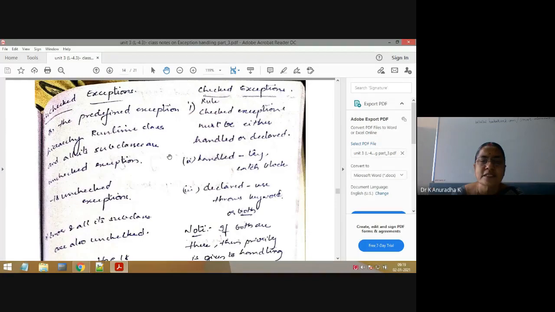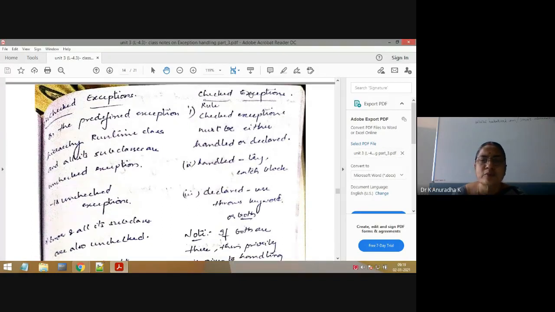That is the meaning of throws keyword. Again, I am repeating the same statement. If a checked exception is raised in any method, and here don't say just exception now, because we have 2 types of exceptions, that's why we should take more care about checked exceptions. So in any method, if a checked exception is raised, there are 2 ways for that method. Either that method can handle that exception using try catch blocks, or the method can throw that exception to its calling method. You know the difference between calling method and called method now?